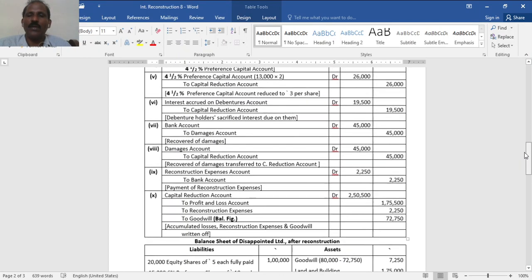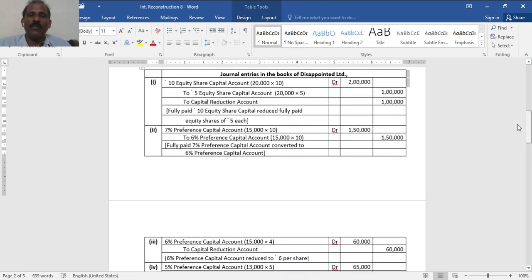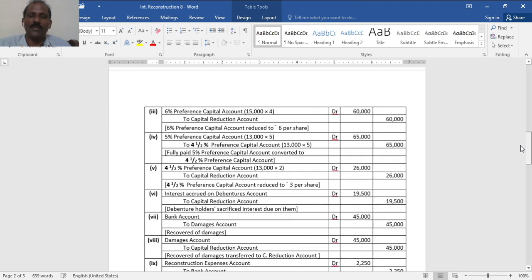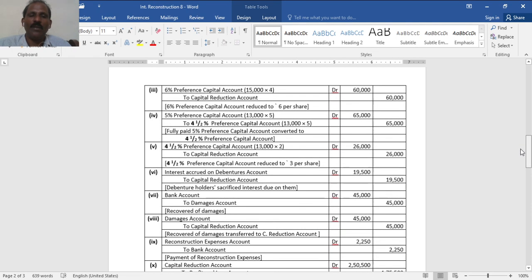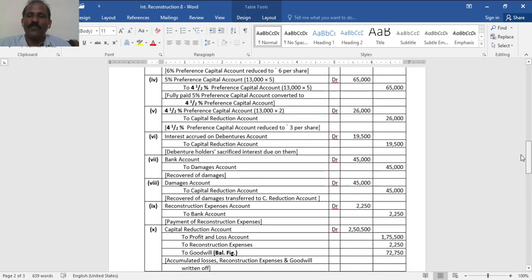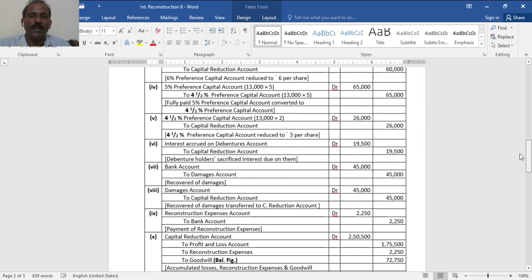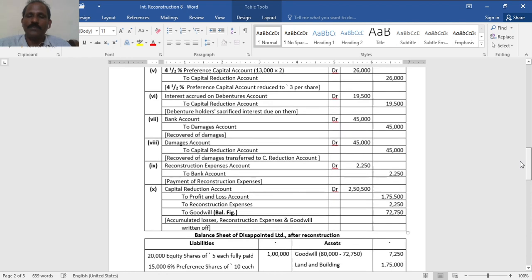So capital reduction account, now keep on adding: from first entry 1 lakh, then from third entry 60,000, it is 1 lakh 60, then from entry number 5, 26,000, 1 lakh 86,000, plus now 19,500, plus 45,000.